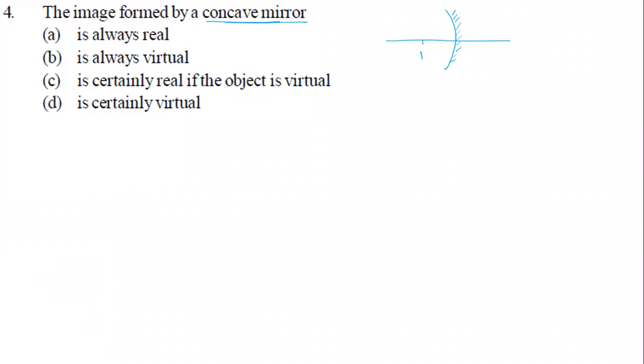This is the focus point. This is the center of curvature. Now I'm going to draw some diagrams here. If you keep an object at infinity, where is it going to form an image? On the focus, right? When the object is at infinity, the light ray from infinity is going to form an image on the focus point, that we know.